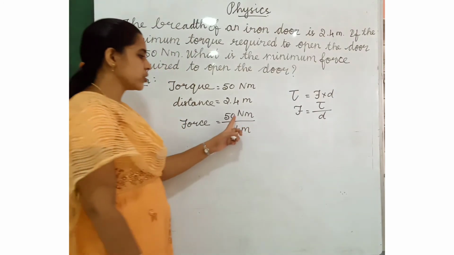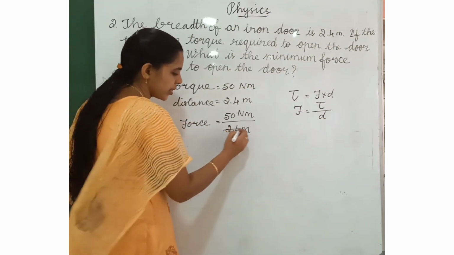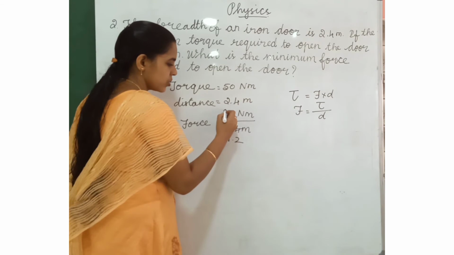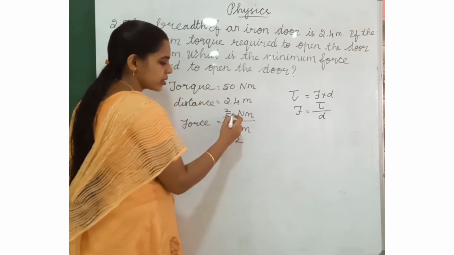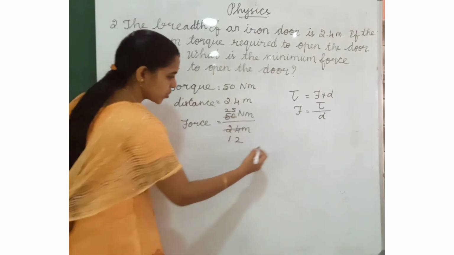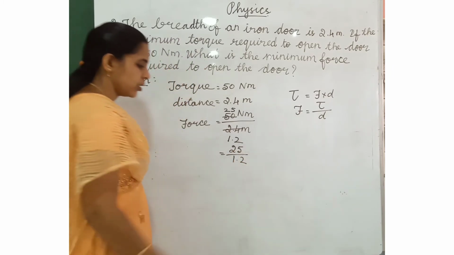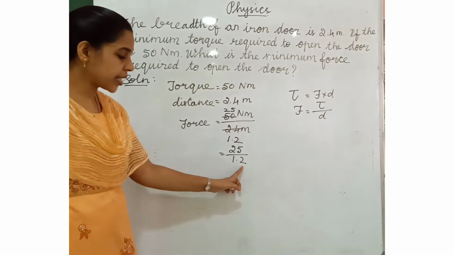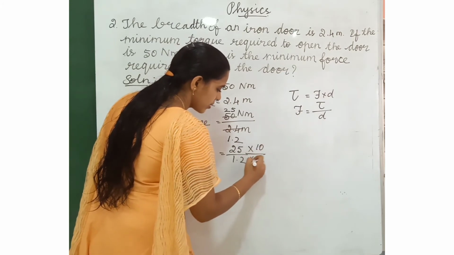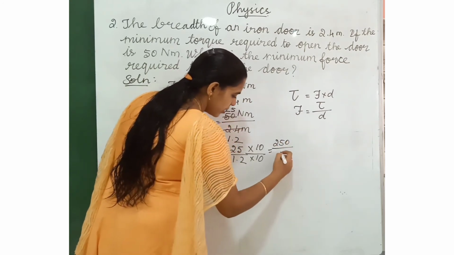Now what we have to do? Yes, we have to cut these numbers. Here 1 2 is 2, 0.2 2s are 4. Here 2 2s are 4, remaining 1 10. 5 2s are 10. Here 25, divided by 1.2. 25 divided by 1.2. This denominator is a decimal number, so we have to multiply with 10. Now 250 divided by 12.